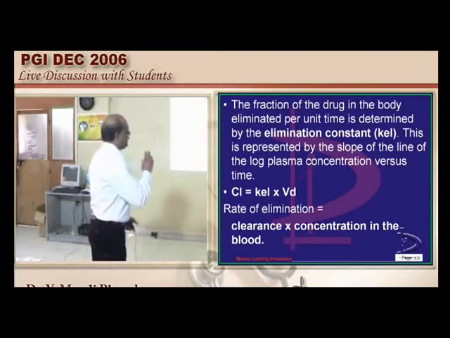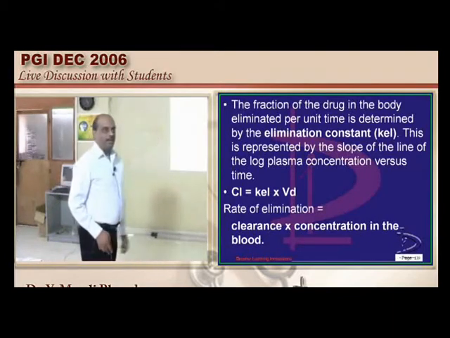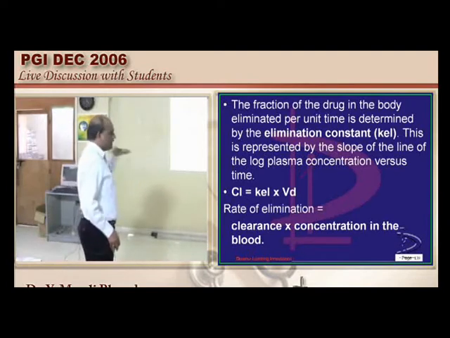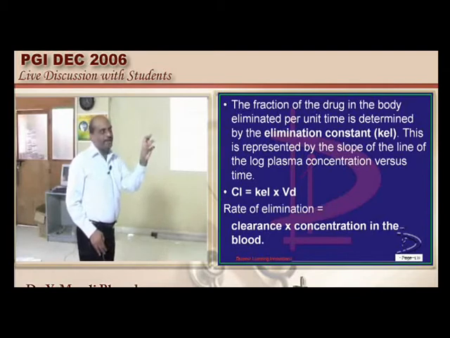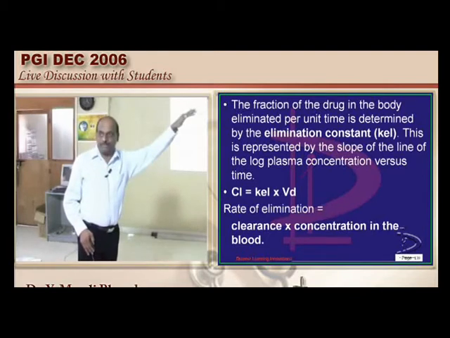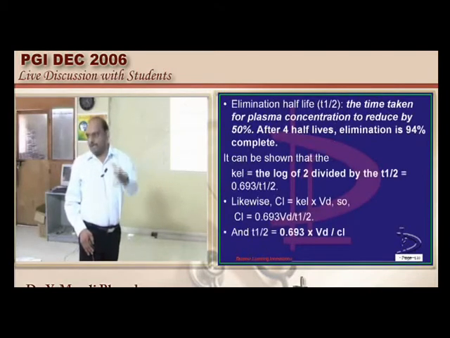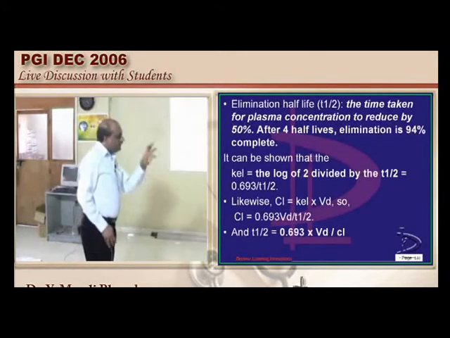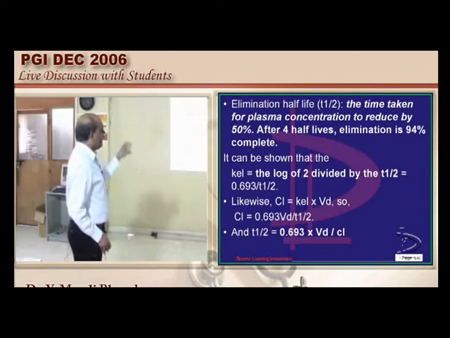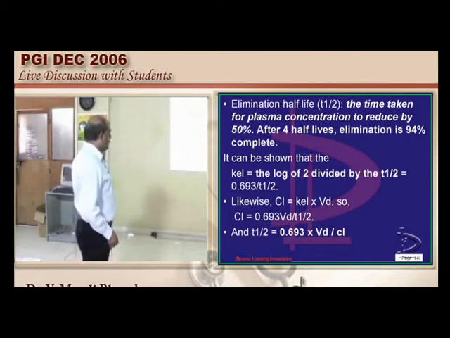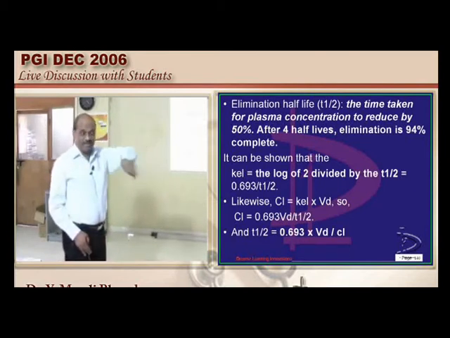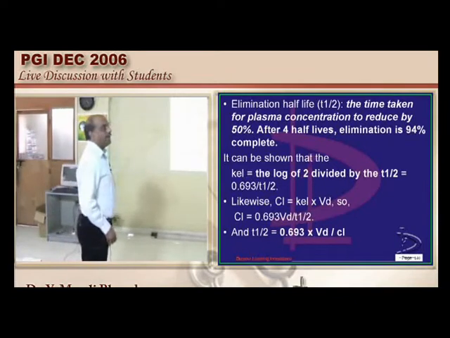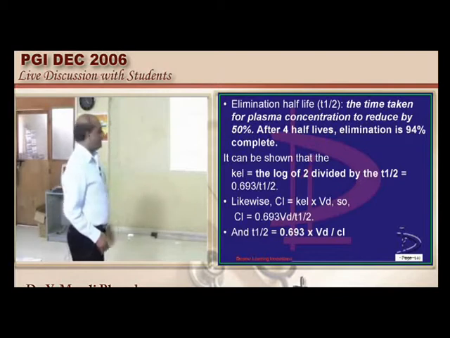So you calculate the logarithmic changes in the plasma concentration versus time and calculate a value based on the slope of that graph, called the elimination constant. So clearance is equal to the elimination constant, calculated from the slope of the line of the logarithm of plasma concentration versus time graph, times volume of distribution. That gives you the clearance.